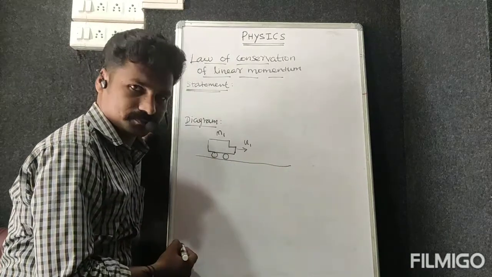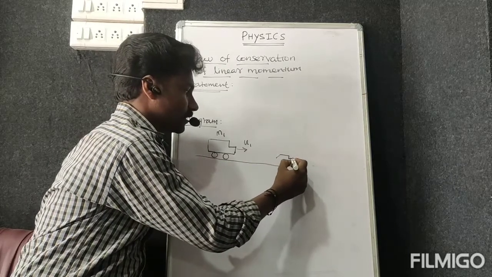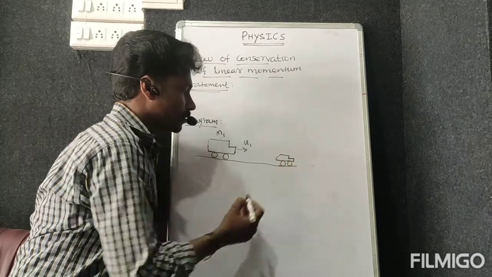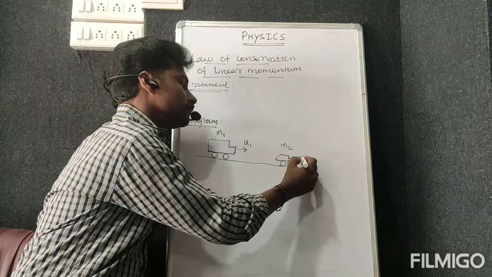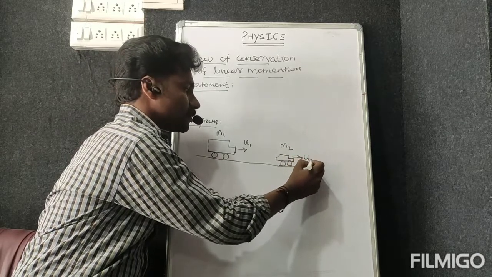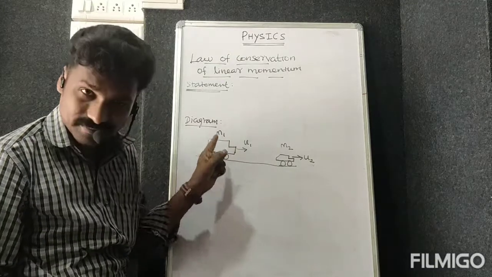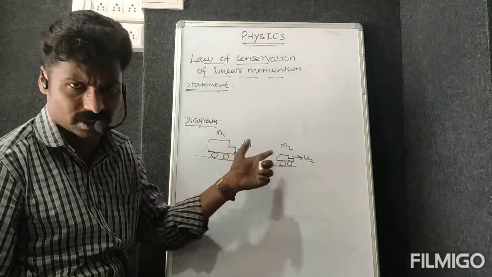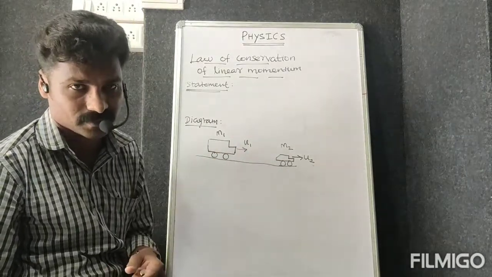This is the road. Then one more vehicle, a small vehicle, a small car like a Nano car. Its mass is m2. Its velocity is u2. So this is the momentum of the first car, and this is the momentum of the second car. Instead of A, I use 1 and 2.